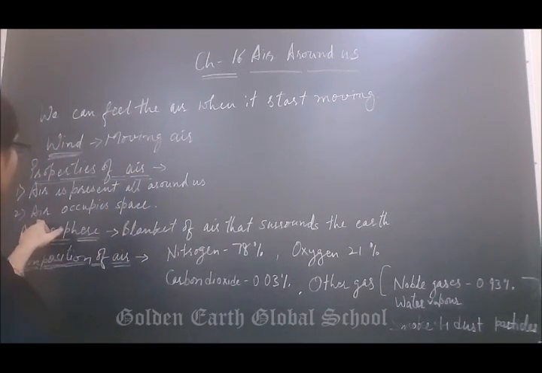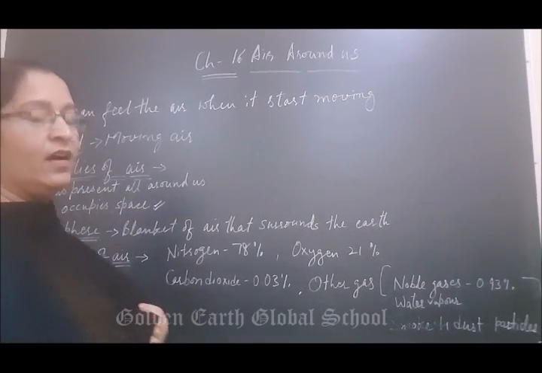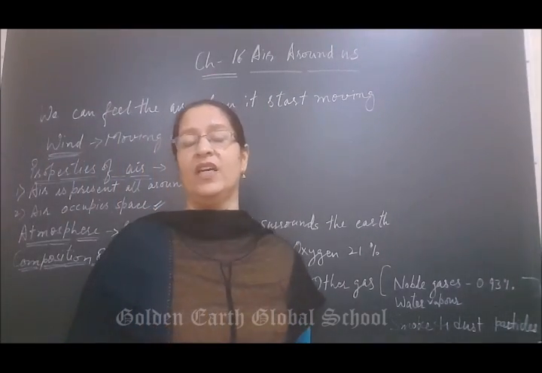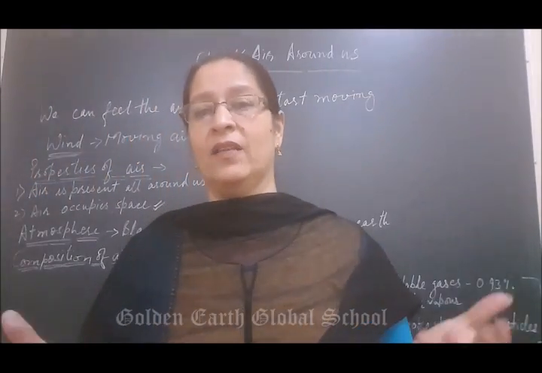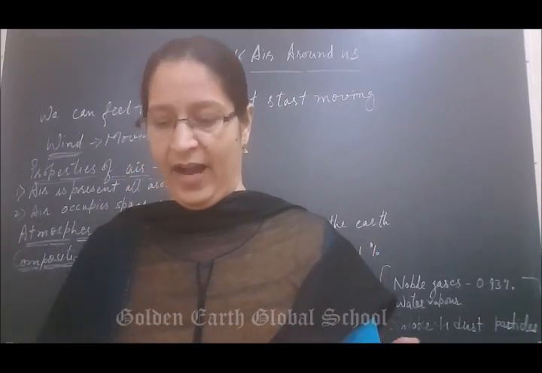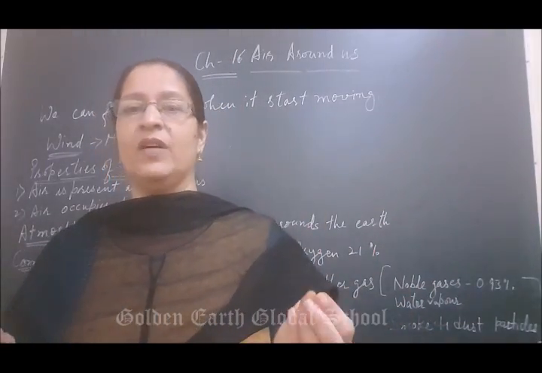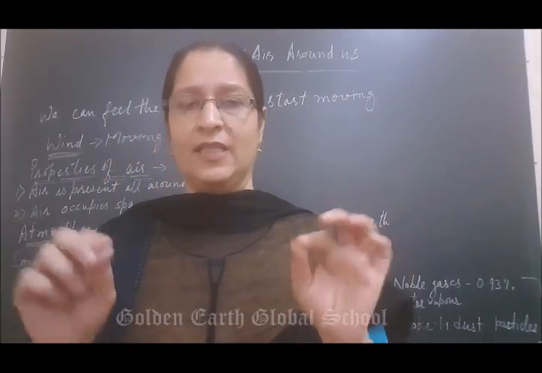Next property is air occupies space. What do you mean by this? Air occupies space. How can you justify that? When you are taking a bath, you are having an empty mug in your hand. When you dip that empty mug into the water, it will not go inside.